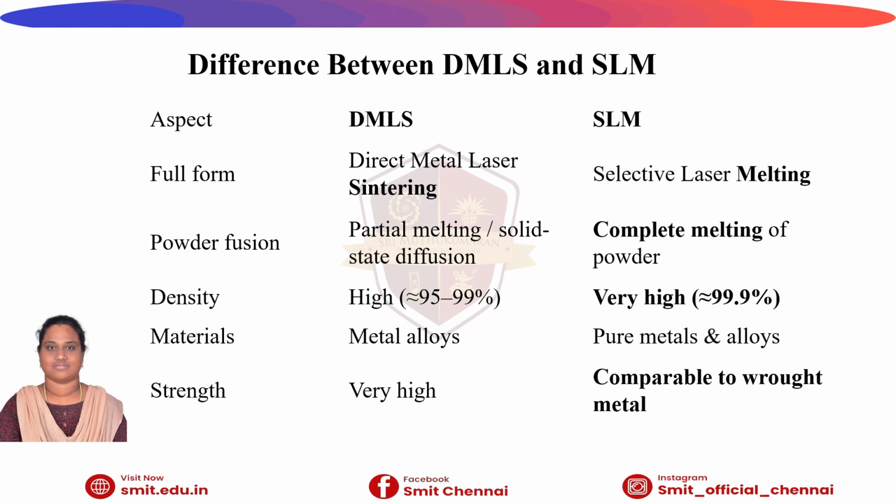Regarding density, in DMLS it's high, approximately 95 to 99%. In SLM, it is very high, approximately 99.9%. The materials used are metal alloys in DMLS and pure metals and alloys in SLM. Regarding strength, it's very high in DMLS, and comparable to wrought metal in SLM.